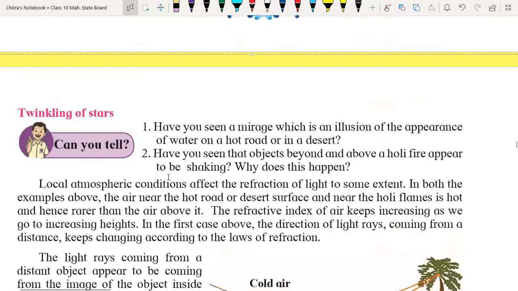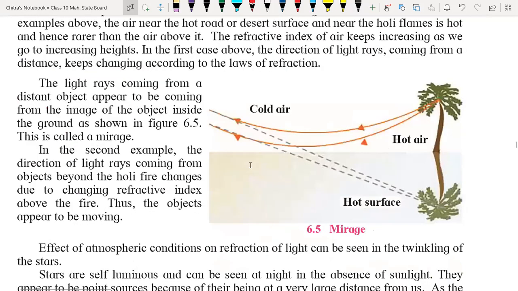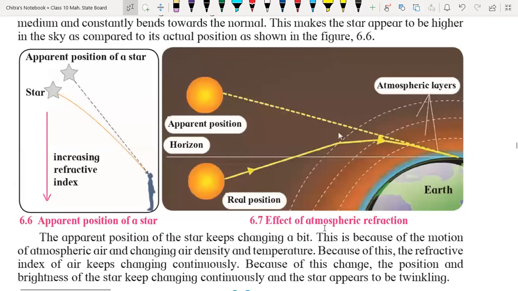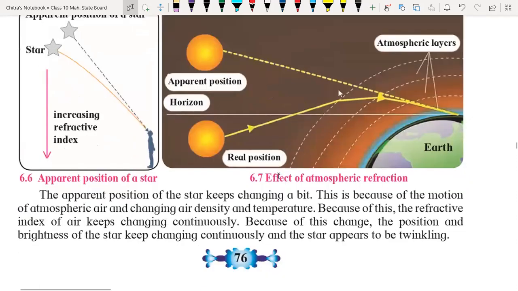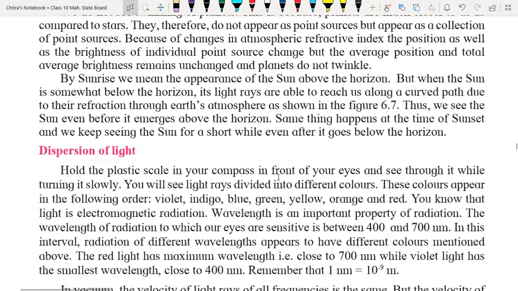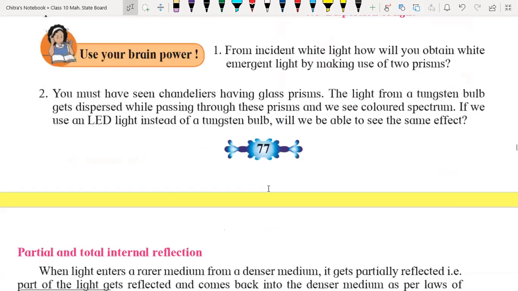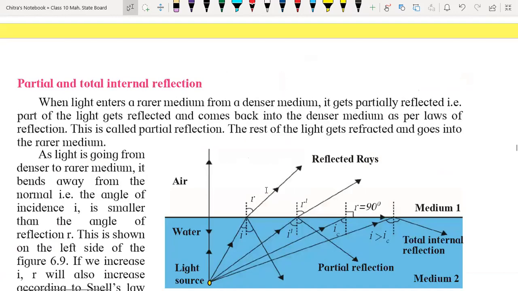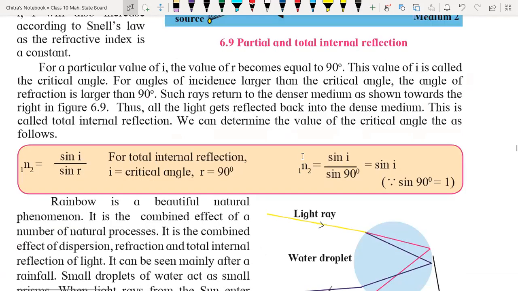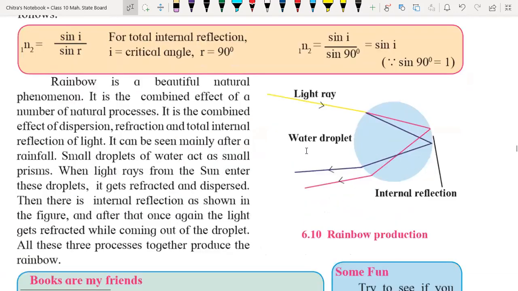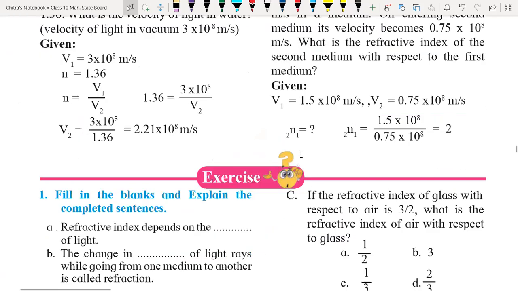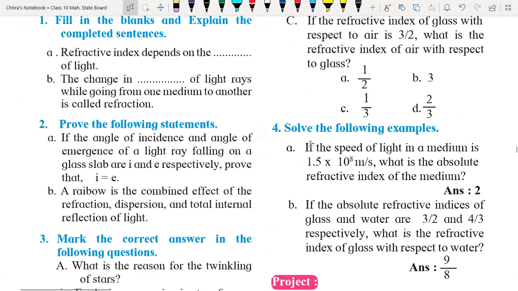So we have completed the refraction of light. Now we will discuss important phenomena like twinkling of stars, mirage, and the apparent position of stars. Then we will understand dispersion of light, dispersion of light through a prism, partial and total internal reflection, and the formation of a rainbow. These are the important phenomena we will discuss in the next class, along with numericals.